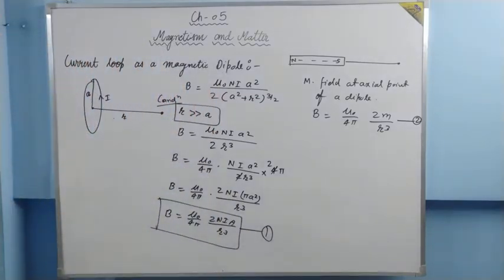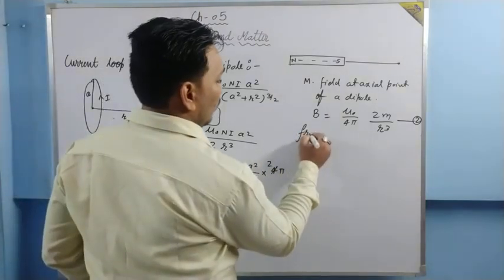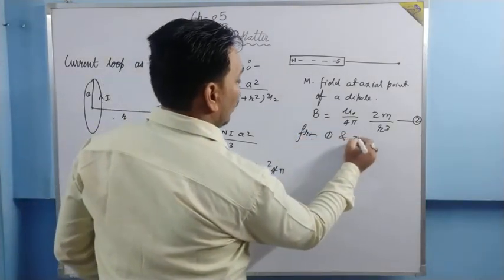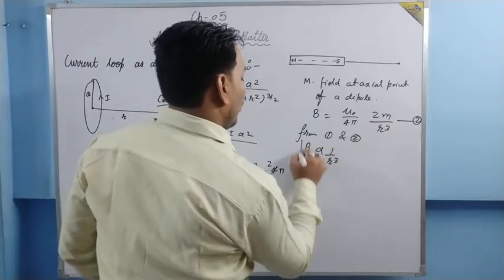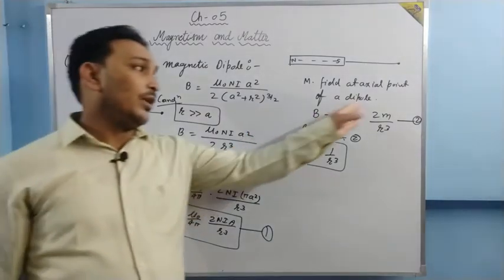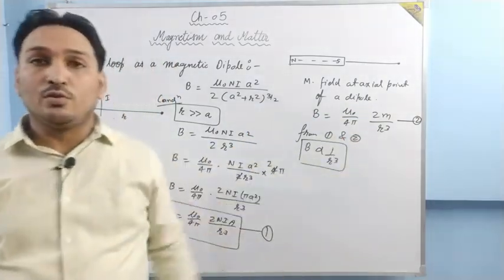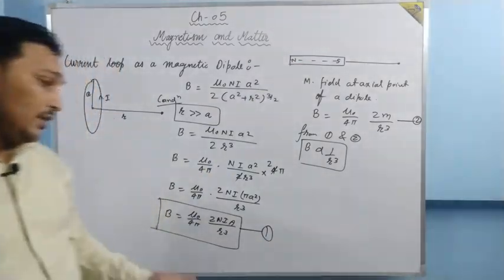The whole expression is the same. From 1 and 2 what we find is that B is inversely proportional to r cube in both cases. B is proportional to 1 by r cube, meaning B is inversely proportional to the cube of the distance, for this magnet as well as for this loop.